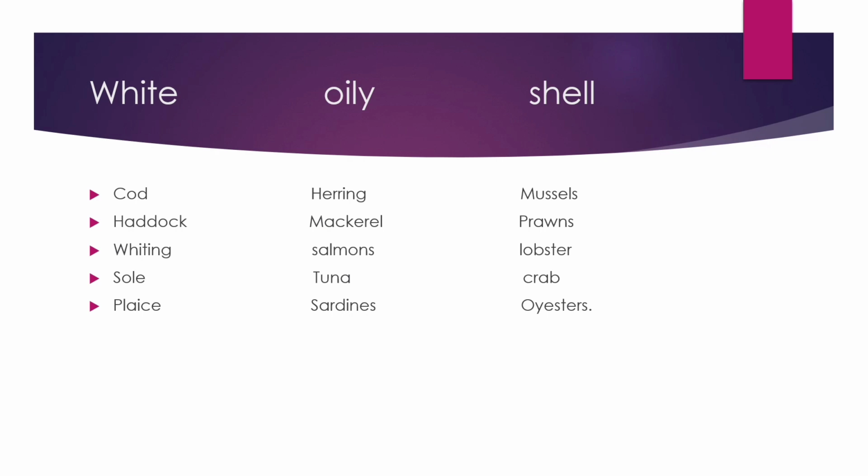Okay, coming to oily. Oily: herring, mackerel, salmon, tuna, sardines. So these are the types of fishes which are oily fishes. That is, oil can be extracted from these fishes. And what are shells? Mussels, prawns, lobster, crab, oysters. That means these aquatic seafood are enclosed in a shell, and so this shell has to be removed.